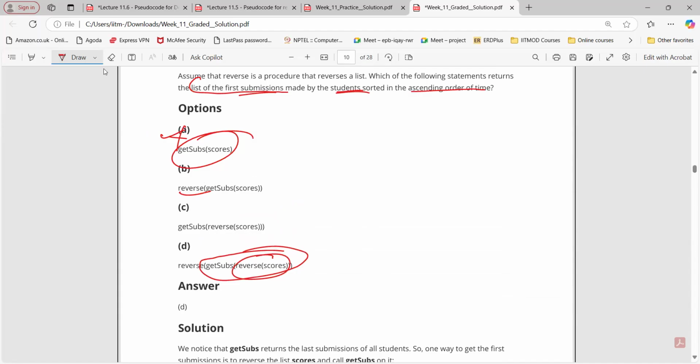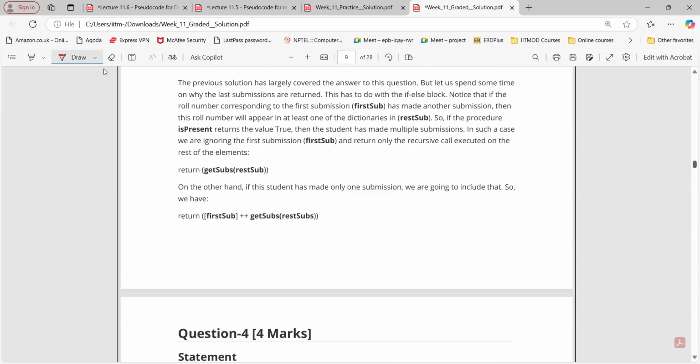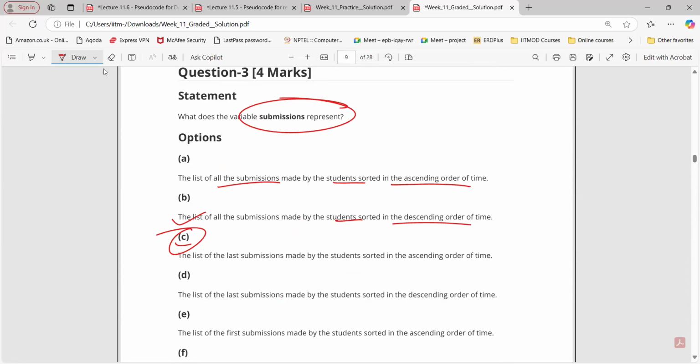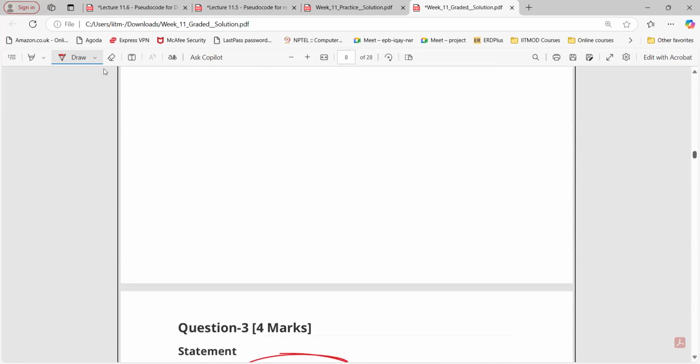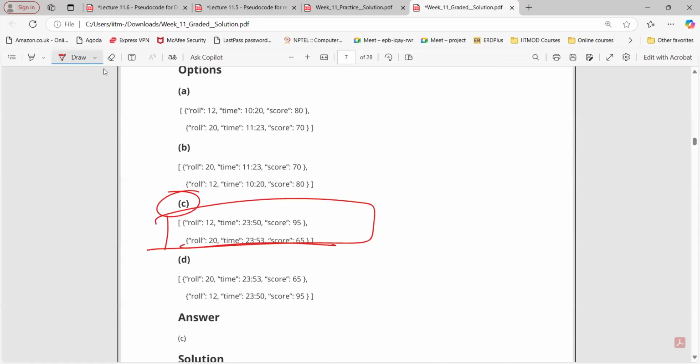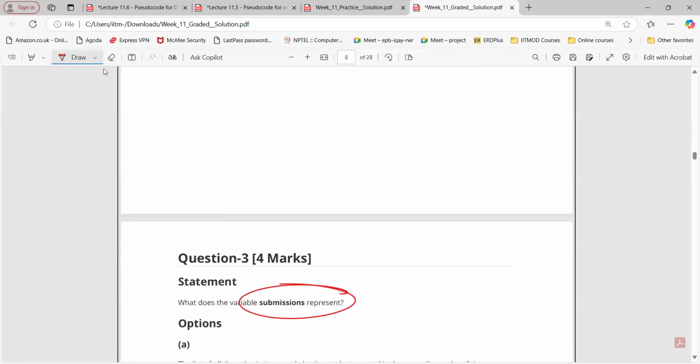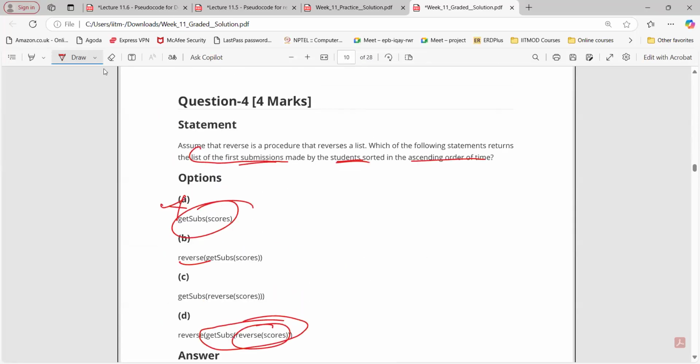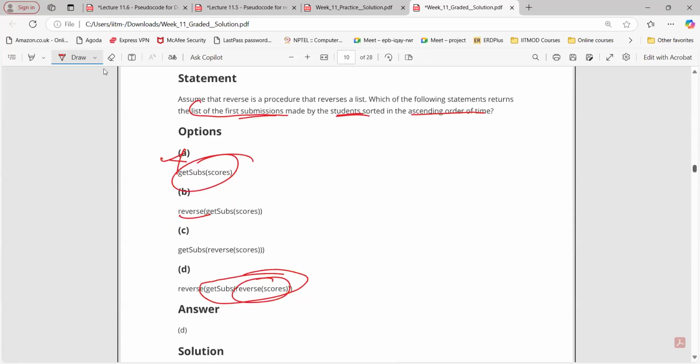Here we are simply reversing this particular output. Roll number 20 will go first, 12 down. So it is the last submission in descending order, but we don't want that. We want the first submission in ascending order.